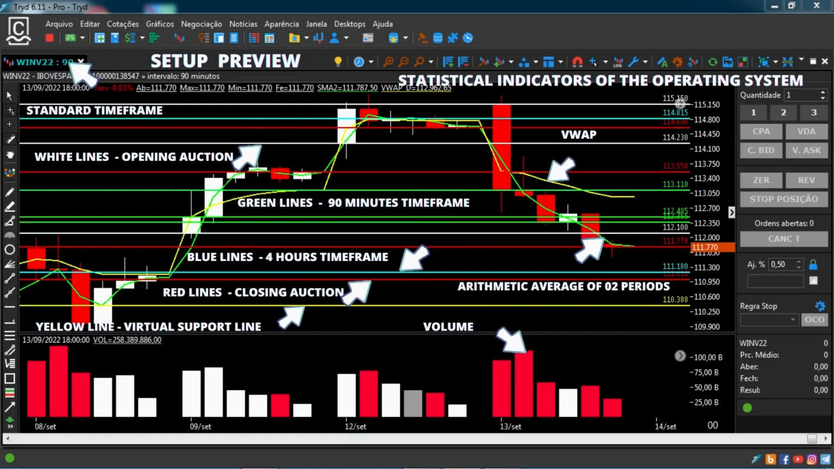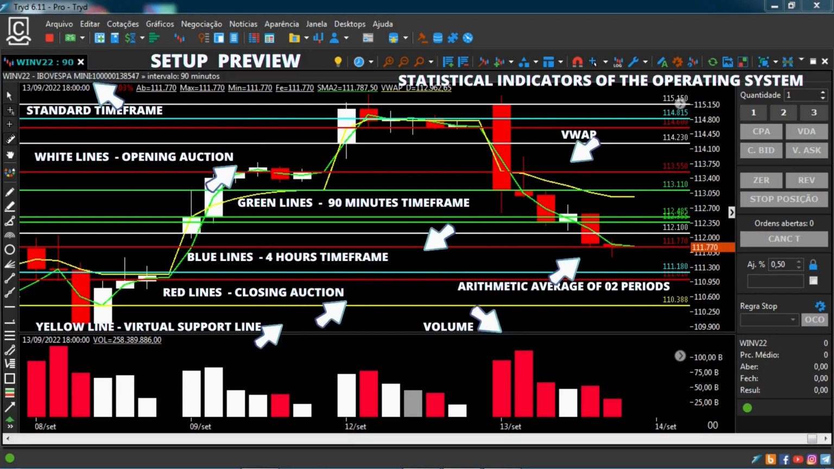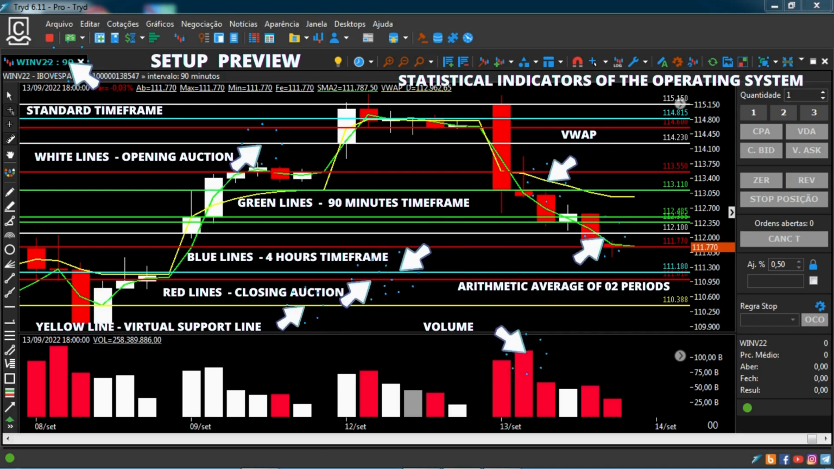The two-period arithmetic mean, volume and VWAP can be used on any stock exchanges, while the standard time frame depends on the duration of the trading session. It will be up to the trader to decide which trading sessions to draw the support and resistance lines on. A setup spoiler is initially displayed.